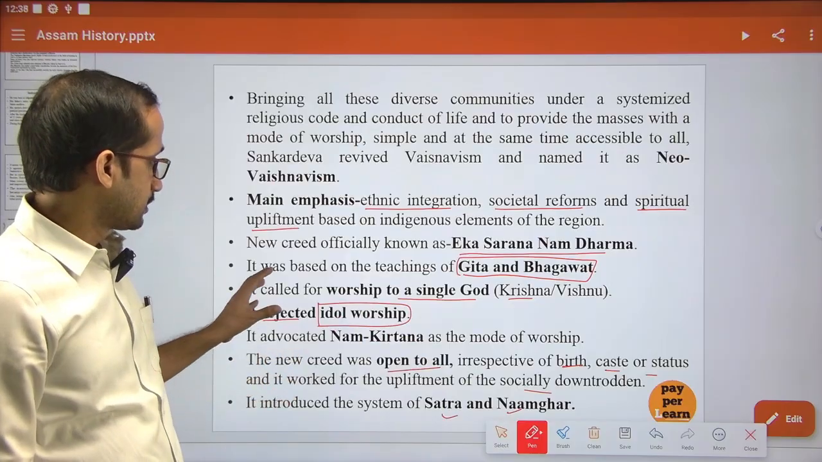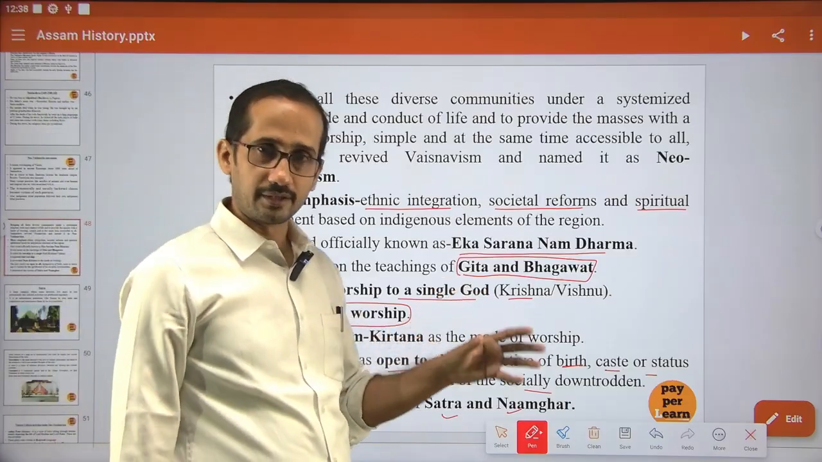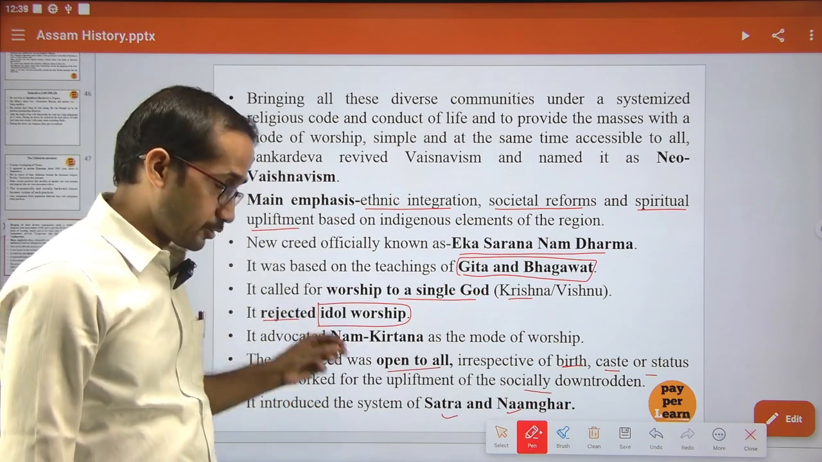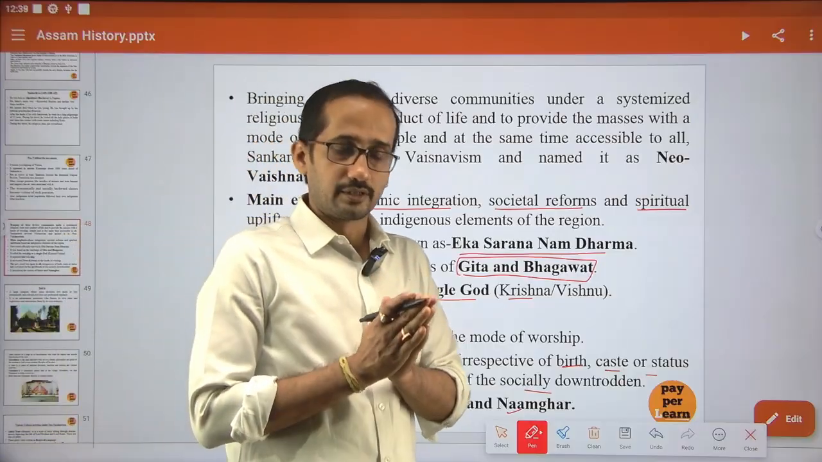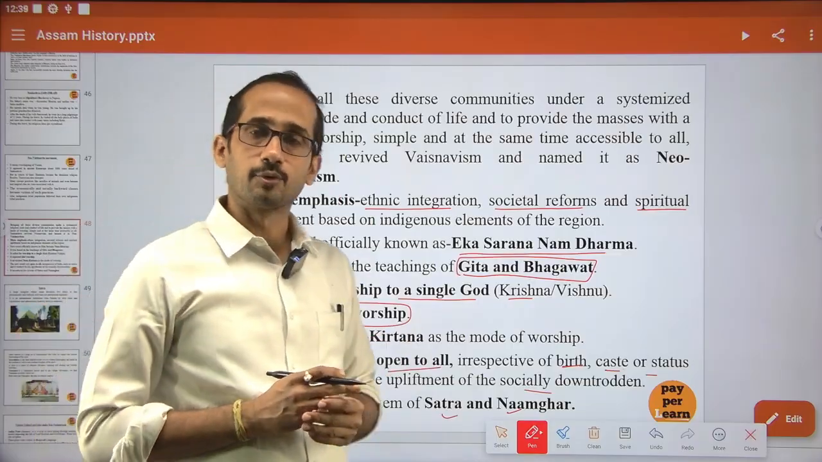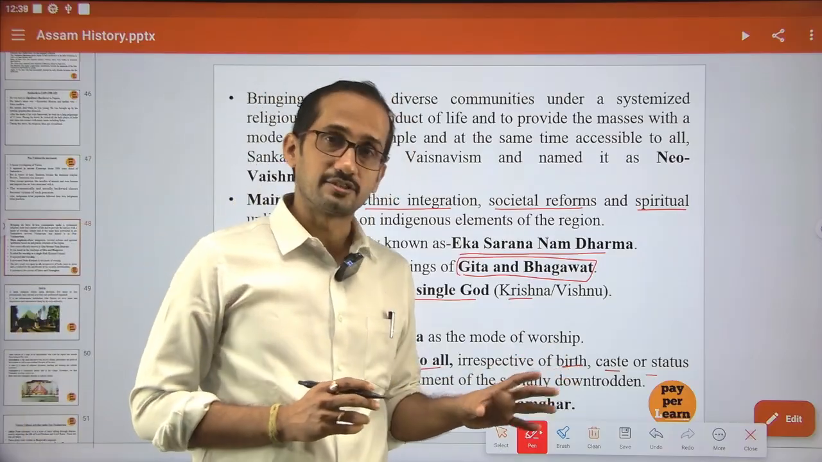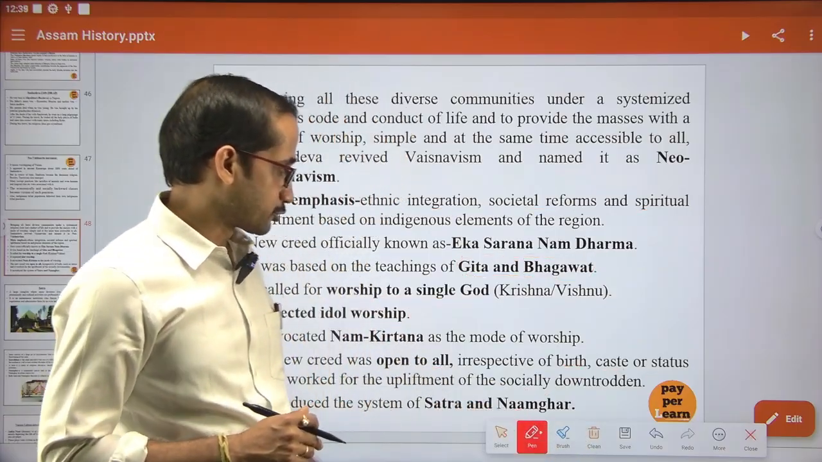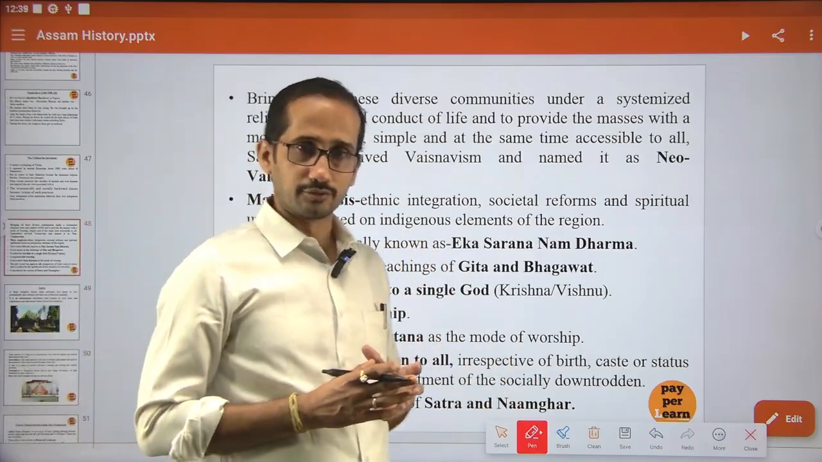Now, this Vaishnavism was open to all, irrespective of birth, caste or status in society. The main objective is to uplift the socially backward and economically weaker sections, and for that purpose he set up the Namghar and Hotra. So it is very, very important here. Mains questions may come on how Hotra and Namghar played a significant role in social unification.